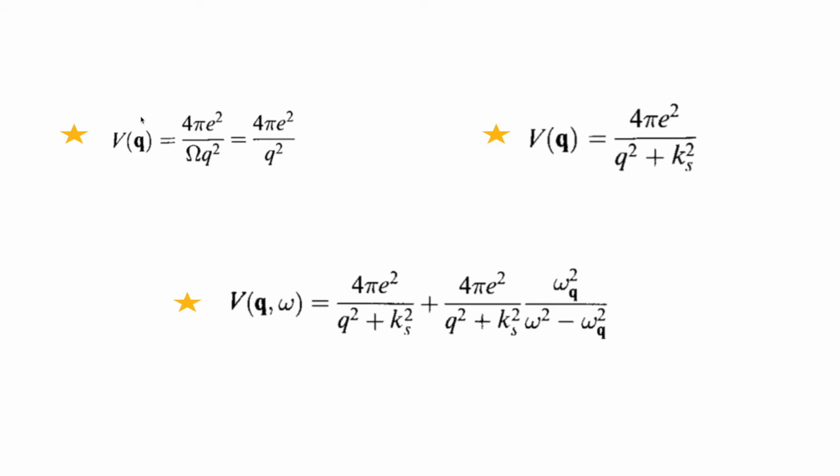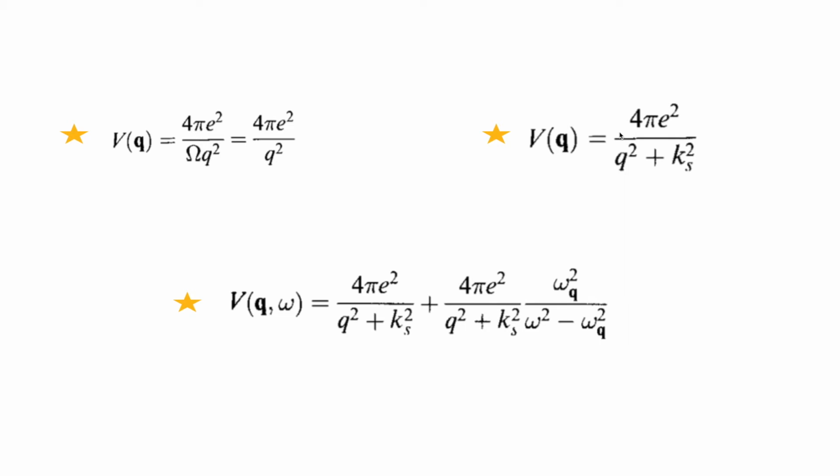This is not possible. But fortunately, the Coulomb interaction inside the material is not this, because there are some screening effects due to electrons. So the actual Coulomb repulsion inside the material is this, not that. If you put Q equal to 0, luckily this doesn't diverge, so this survives, and it can be a possible potential strength, interaction strength between the electrons.